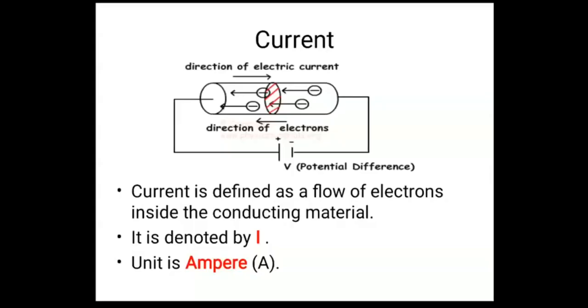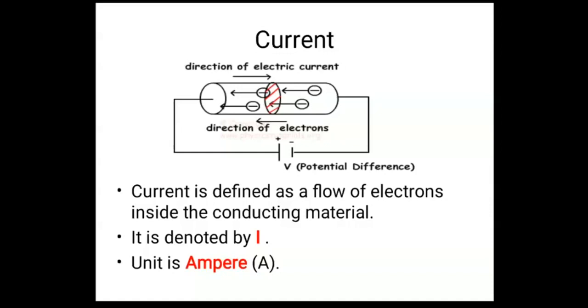So you can say that basically current is nothing but a flow of electrons. Let me explain how it works. Suppose there is one conductor, right? You know what a conductor is? A conductor is a material in which current can flow. Similarly, there is a non-conductor. It is a material in which current cannot flow.